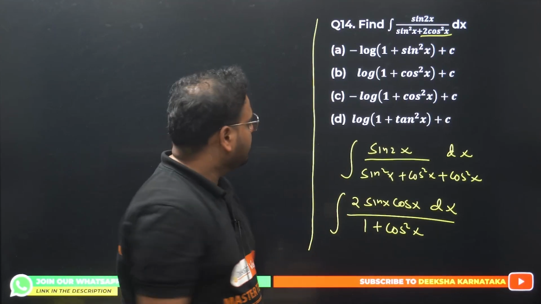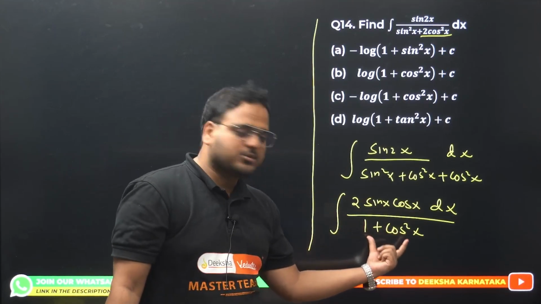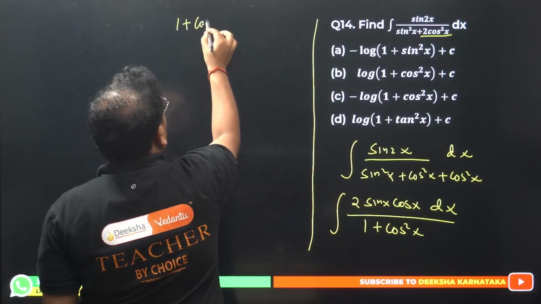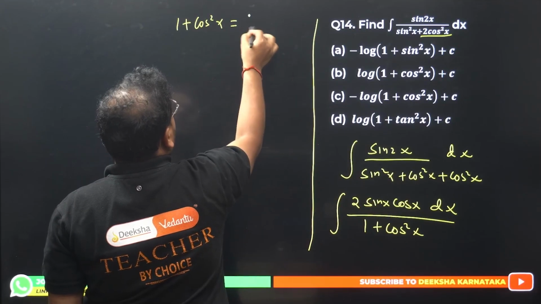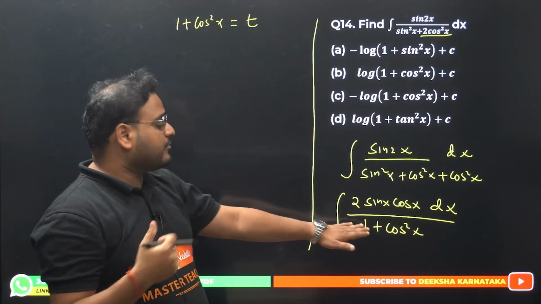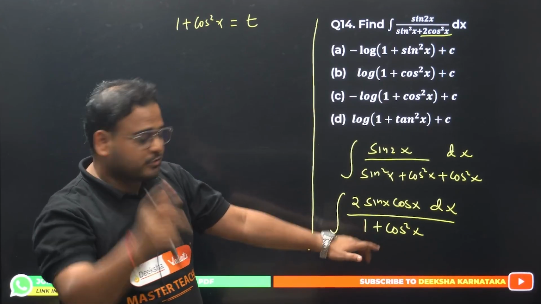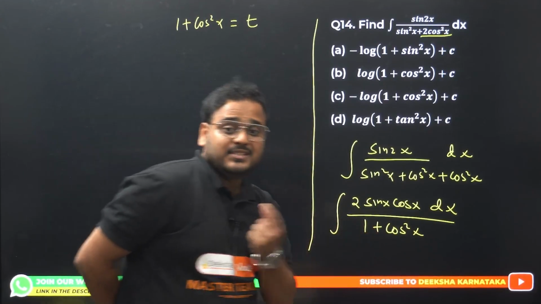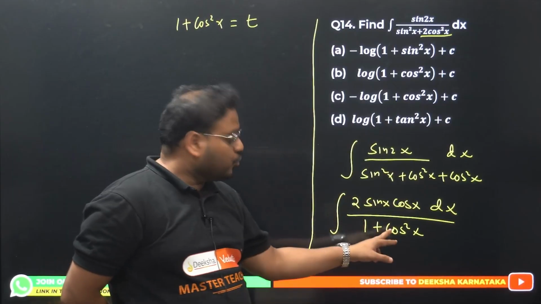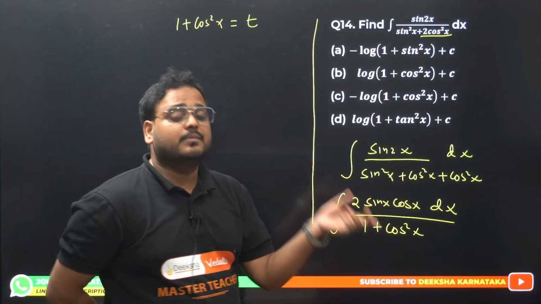Now if I take this whole thing as my t, for the substitution part, I can take 1 plus cos square x as t. Check this out. 1 plus cos square x equals t. How can I say that? Because of the practice that I've done, I can visualize it from one step before. You can also try. Differentiate 1, it will be 0. Cos square x, the first derivative will be 2 cos x, and the derivative of cos will be minus sine.